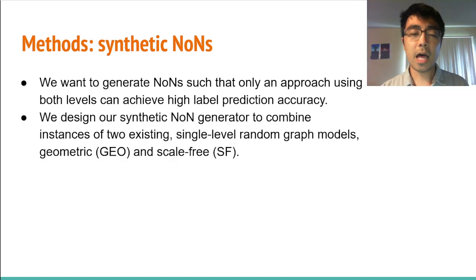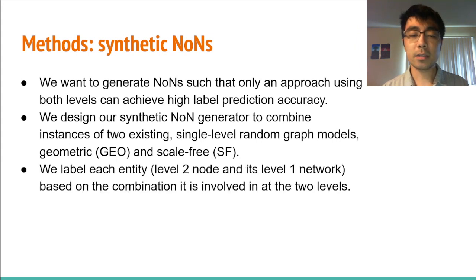So we design our synthetic NON generator to combine instances of two existing single-level random graph models, geometric, or geo, and scale-free, or SF. We choose these two in particular because both have been shown to model PPI networks well, and geo has been shown to model PSNs well. So these are among the most realistic random graph models we could have chosen.